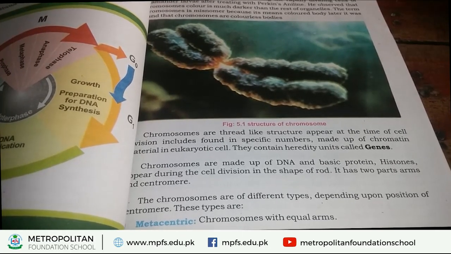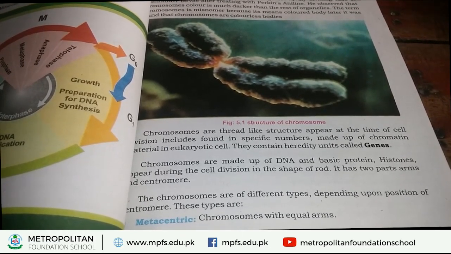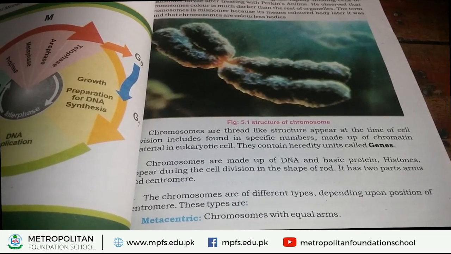These chromosomes appear at the time of cell division in the form of rod-like structures.